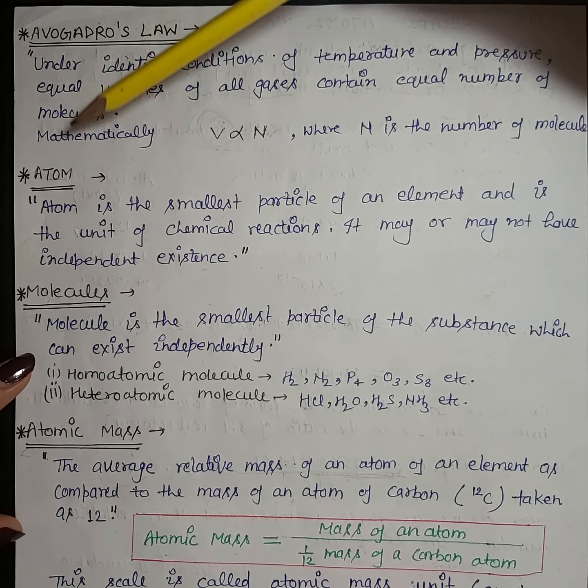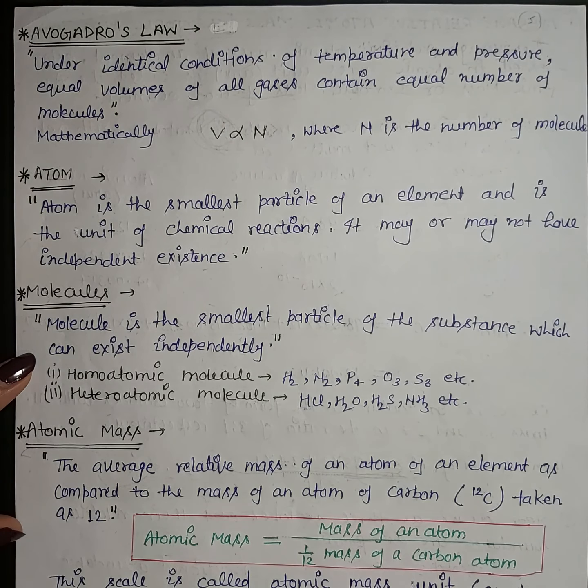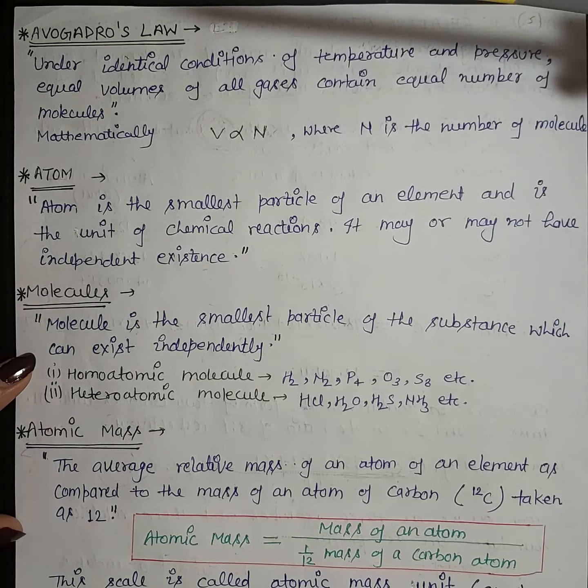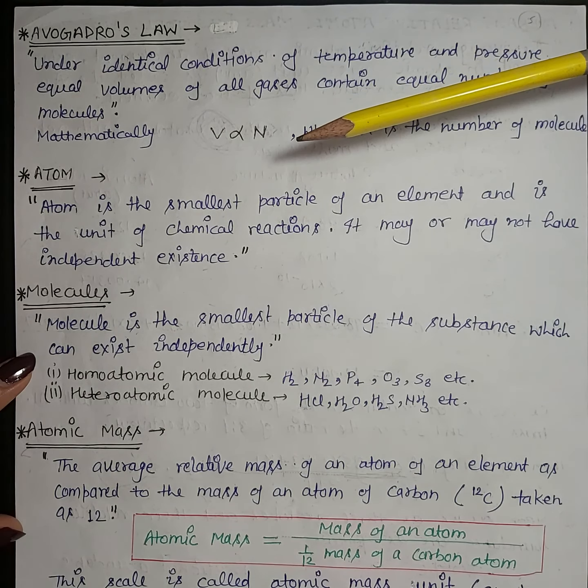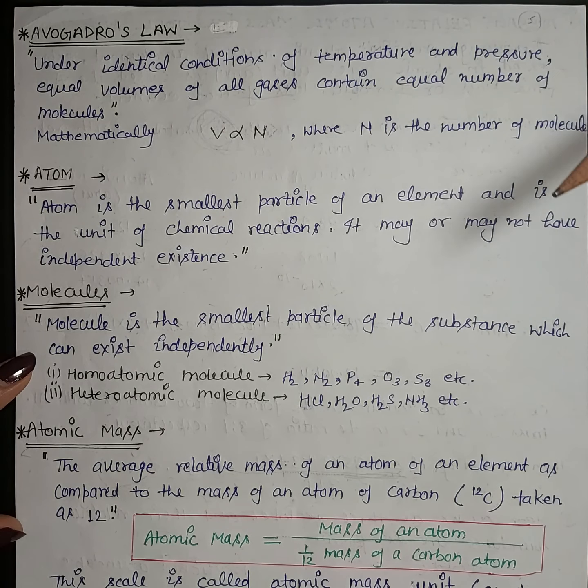Next is atom. What is an atom? An atom is the smallest unit of any element which can take part in a chemical reaction. And one more thing about atoms: an atom may or may not have independent existence. For example, atoms of ideal gases can exist independently, but atoms of other gases like oxygen and nitrogen cannot exist independently.